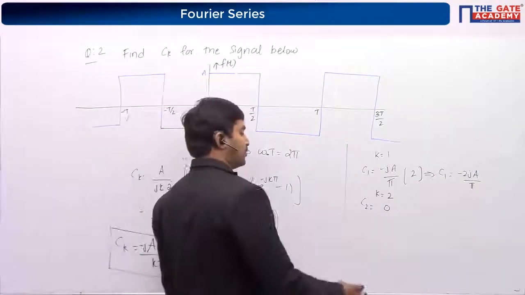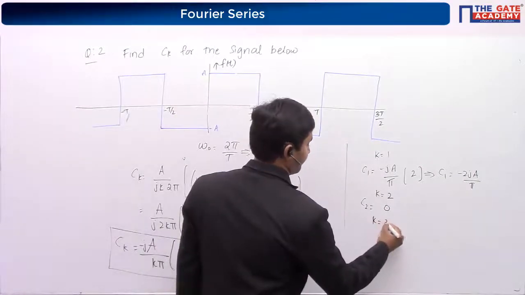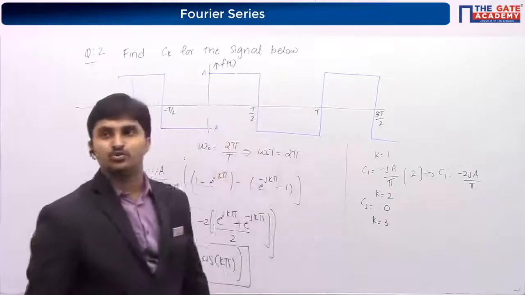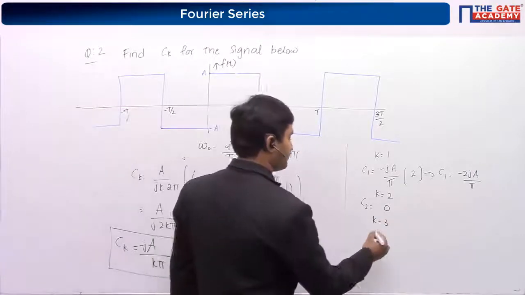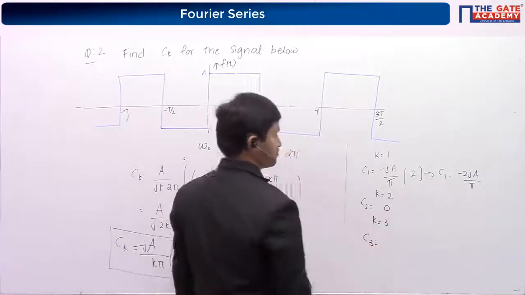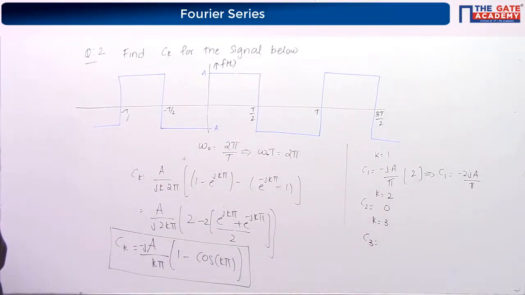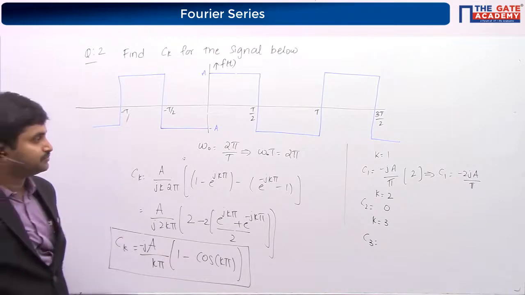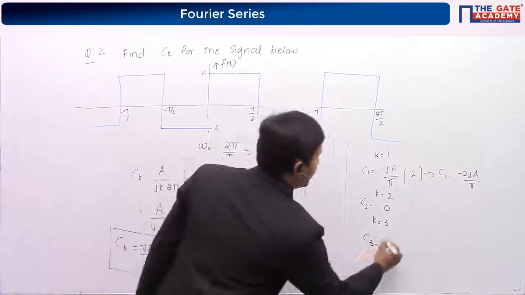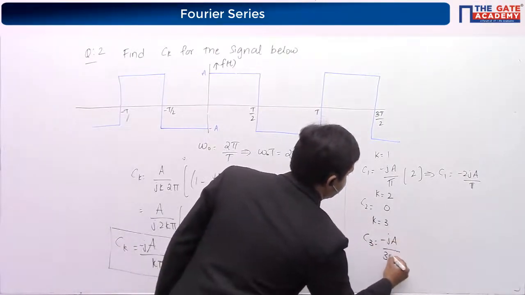If I take k equal to 3, then what is the value of ck? Minus ja by 3 pi.